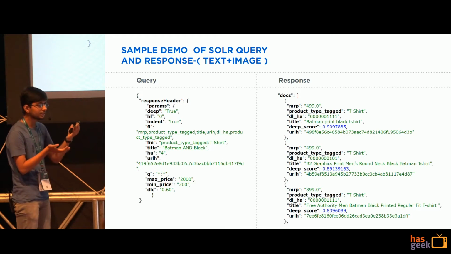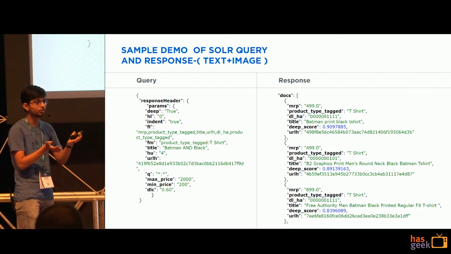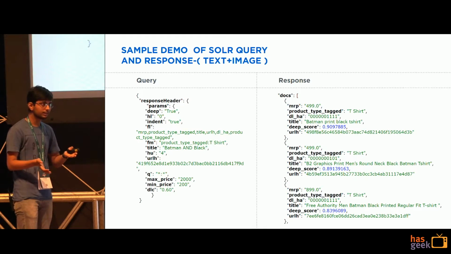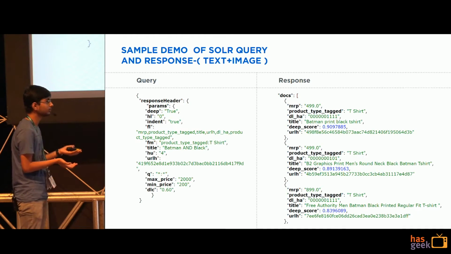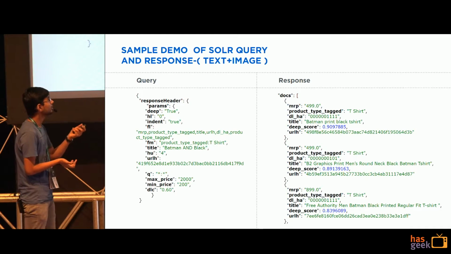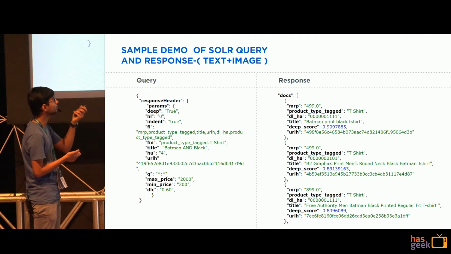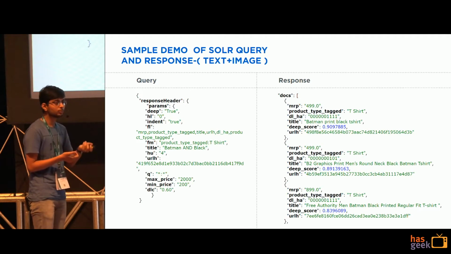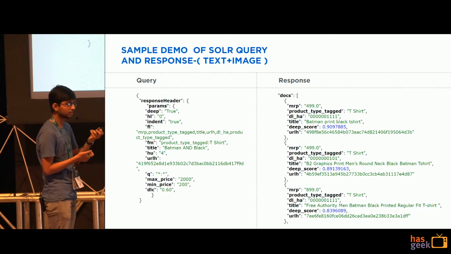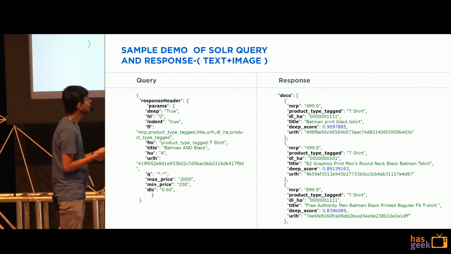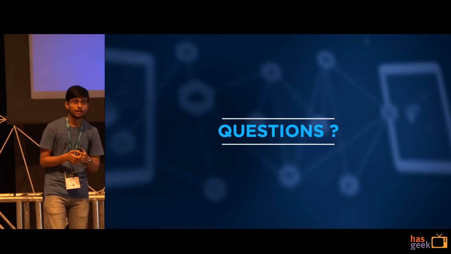That is, the deep learning cosine similarity which is going to be computed between the indexed candidates and the seed image should be at least this much similar. And as you can see, in the response, black and Batman is mentioned in the title. Similarly, the scores give you an idea of how similar each candidate is to the seed. So, yeah. Any questions?